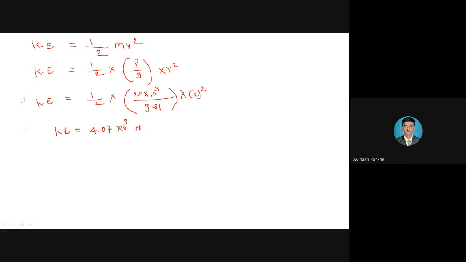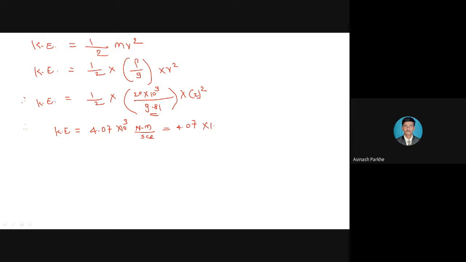It is in Newton meter per second, because we have taken this particular velocity in meter per second, and our g value is also in meter per second square. So you will get the value in the form of Newton meter per second. I have to convert it into Newton mm per second. To convert the meter term into mm, again we have to multiply by 10 raised to 3. Therefore you will get the answer